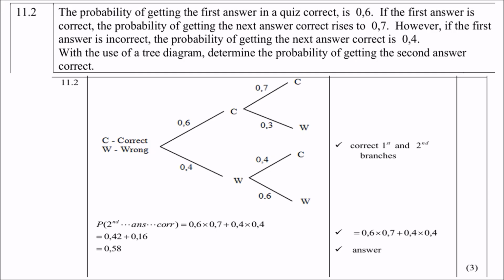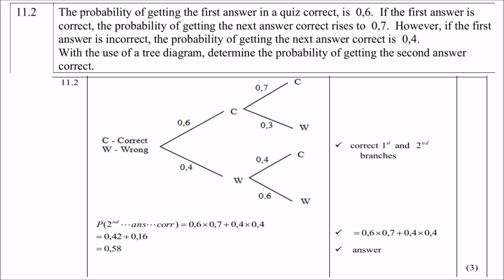So in the diagram, C is for correct answers, W for wrong. So the first branches will be 0.6 and 0.4. Take note, if we add them, you must get a 1. Don't forget. Then correct answer rises to 0.7. So therefore the wrong answer will be 0.3. Again, they must add up to 1. And if the wrong answer is 0.4, then the correct answer will be 0.6. Remember again, they must add up to 1.